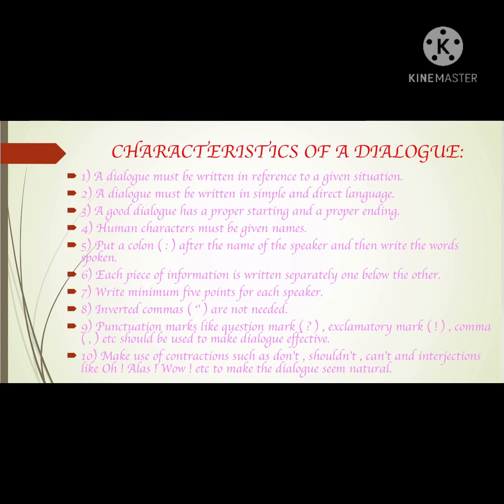I'll explain this more clearly using an example, but still I'll explain it here: each speech of the speaker is written separately and one below the other. How one below the other, I'll show you when we see the actual dialogue writing. Number 7, write minimum 5 points for each speaker. That means you're supposed to write 10 points in all for both the characters. In short, 5 points for each character.